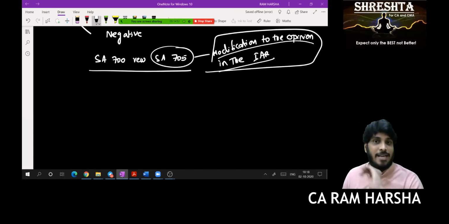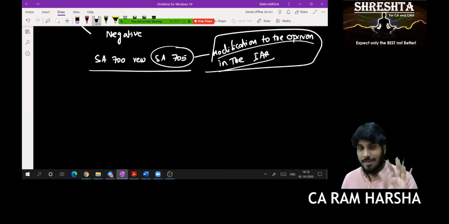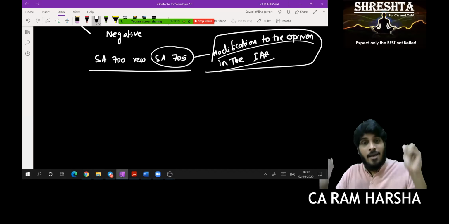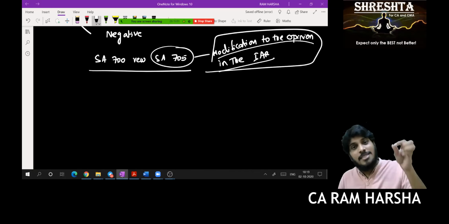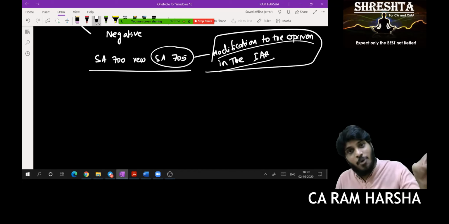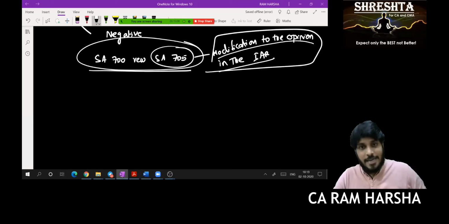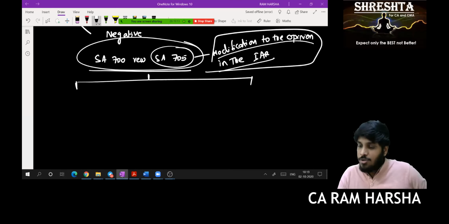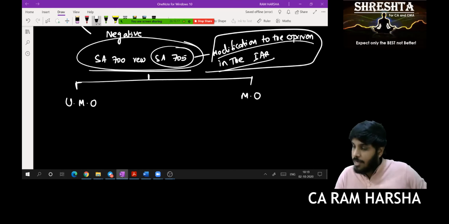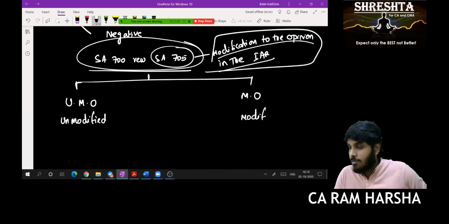When you ask somebody what is the SA 701 heading, they say key audit matter. No, that's not the heading. That is a concept. The heading is Communicating key audit matters in the independent auditor's report. Fine. So, as per SA 700, read with 705, the standards divide the opinions into 2 parts technically: unmodified opinion and modified opinion.